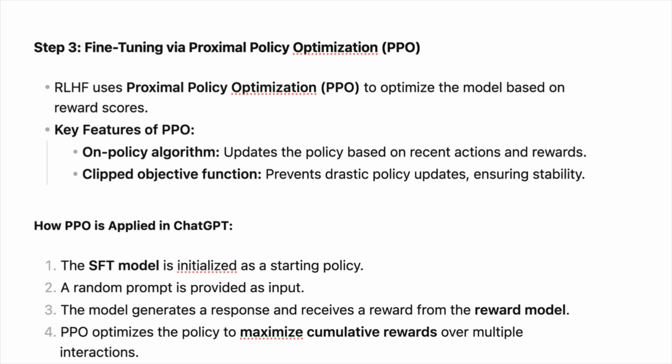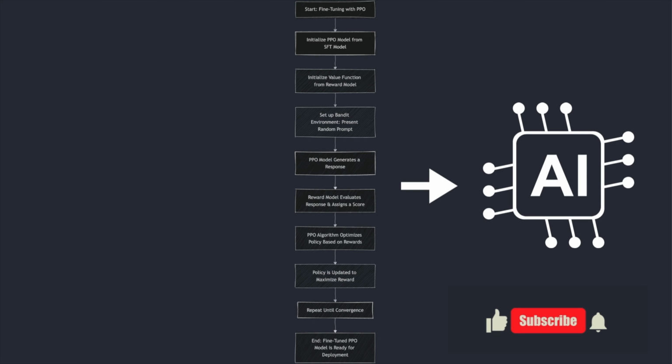It also uses a clipped objective function, which prevents drastic policy updates, ensuring stability. Now, how is PPO applied in ChatGPT? First, the SFT model is initialized as the starting policy. A random prompt is provided as input. The model generates a response and receives a reward from the reward model. PPO optimizes the policy to maximize cumulative reward over multiple interactions, and the process continues.